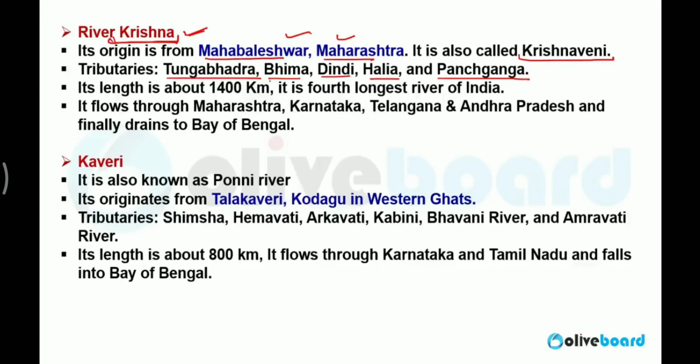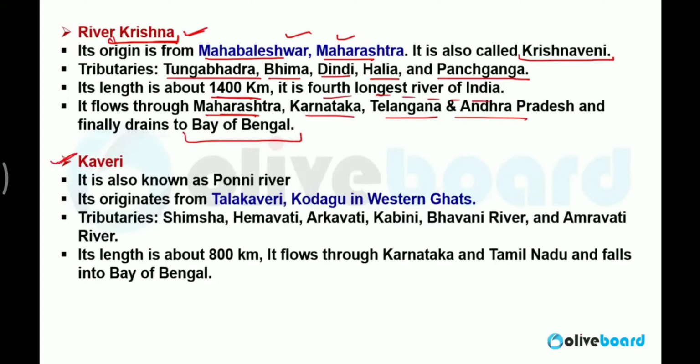So you should learn the names of tributaries. Tungabhadra is the tributary of which river? The answer will be Krishna. Krishna originates from Mahabaleshwar, Maharashtra. The length of Krishna is 1400 kilometers. It is the fourth longest river of India. It flows through Maharashtra, Karnataka, Telangana, Andhra Pradesh, and finally drains in the Bay of Bengal.